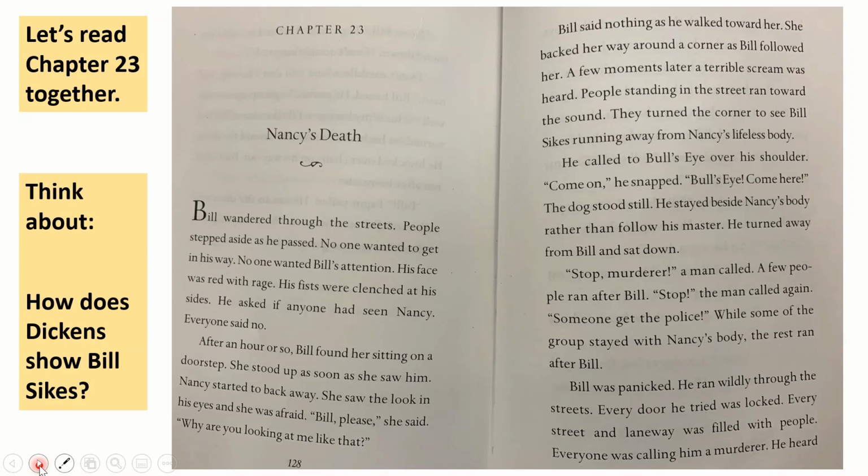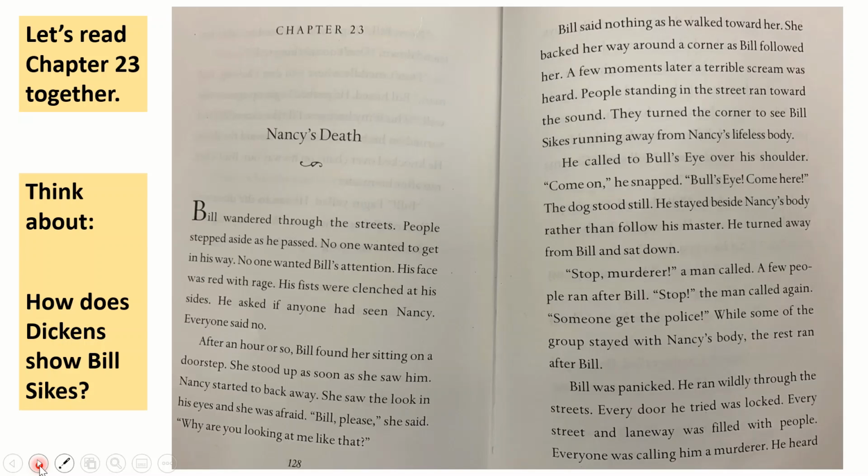Have a quick think. Why do you think his fists were clenched? Maybe you're thinking that Bill is so angry that he's about to fight someone. That's interesting because we're going to see what happens next.